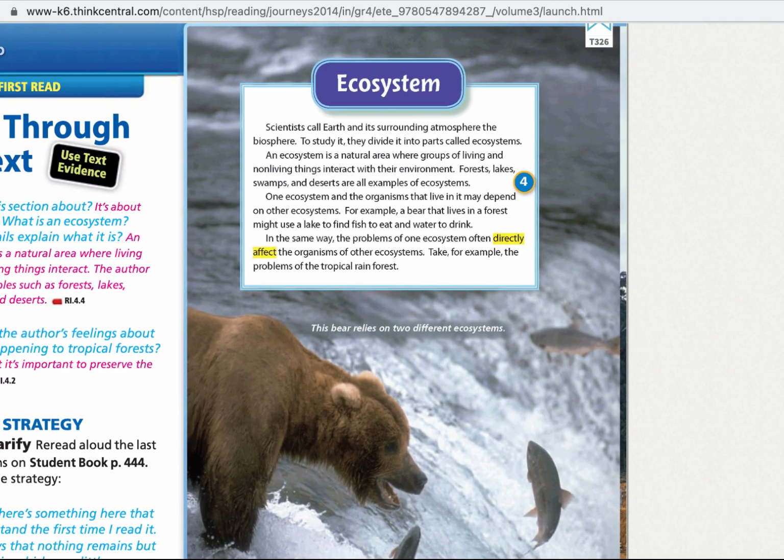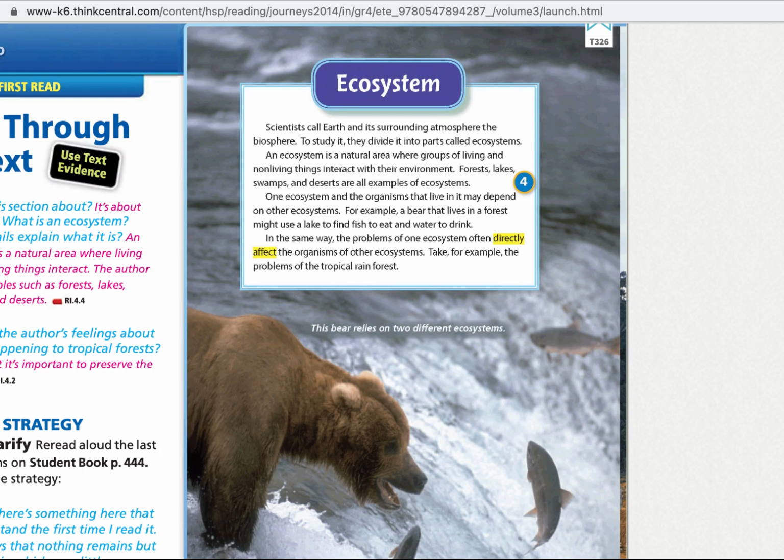Ecosystem. Scientists call Earth and its surrounding atmosphere the biosphere. To study it, they divide it into parts called ecosystems. An ecosystem is a natural area where groups of living and non-living things interact with their environment. Forests, lakes, swamps, and deserts are all examples of ecosystems. One ecosystem and the organisms that live in it may depend on other ecosystems. For example, a bear that lives in a forest might use a lake to find fish to eat and water to drink. In the same way, the problems of one ecosystem often directly affect the organisms of other ecosystems.